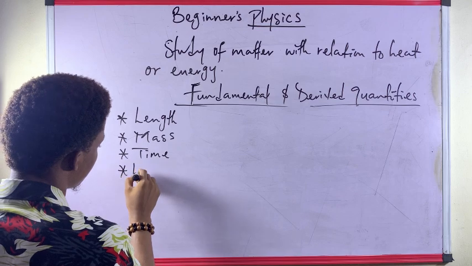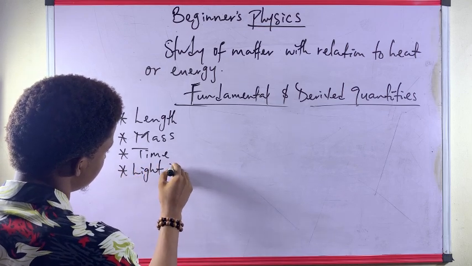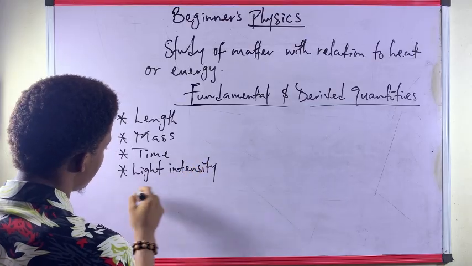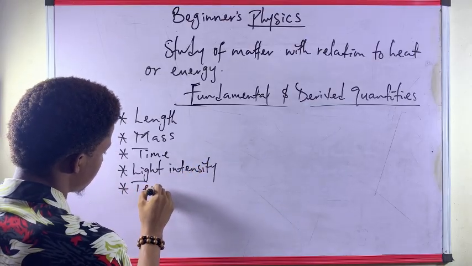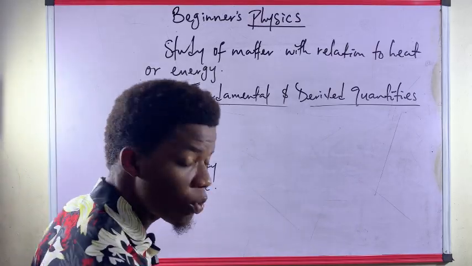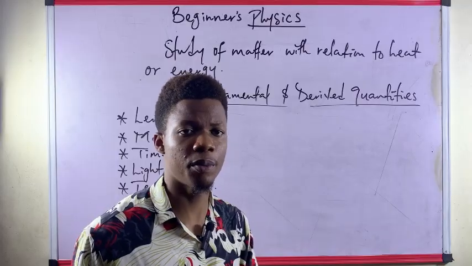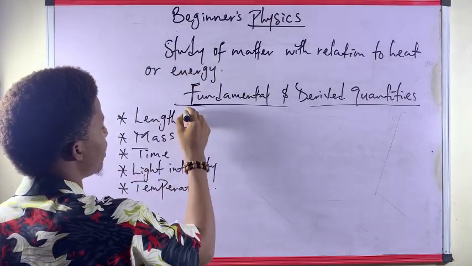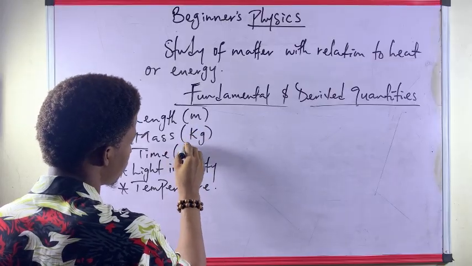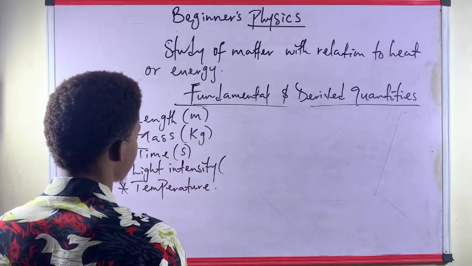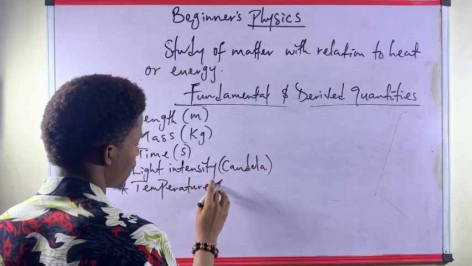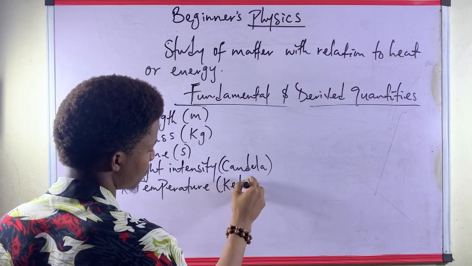Next, we have light intensity. And then we have temperature. Now, what are their units? This is another very important thing you need to know. The unit of length is meter, the unit of mass is kilogram, the unit of time is seconds, the unit of light intensity is candela, and the unit for temperature is Kelvin.